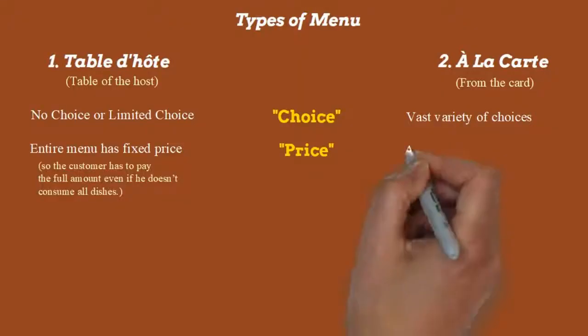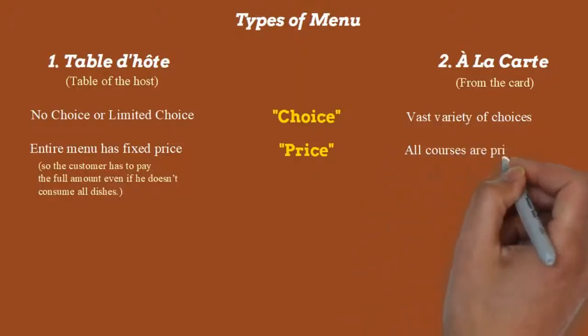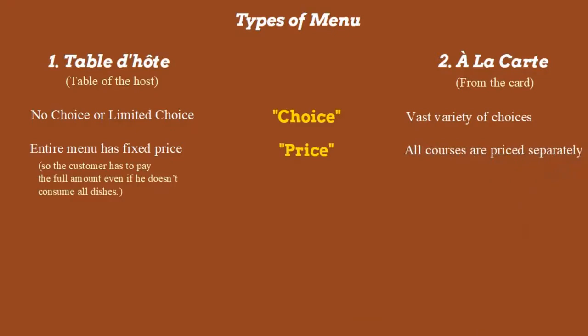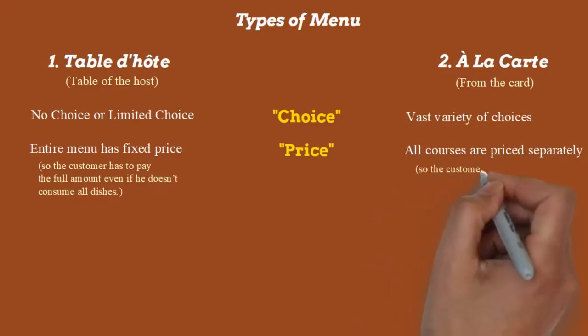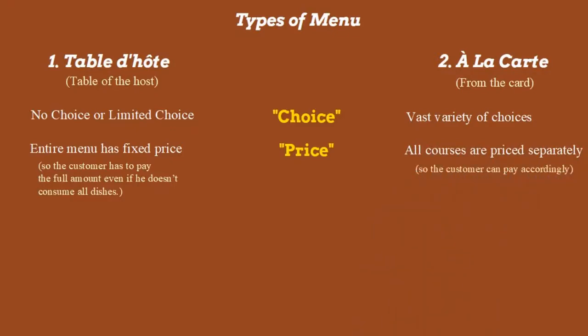On the other hand, in the a la carte menu we can make our own choices. We can order 1, 2, 3, 4, 5, whatever number of dishes we want, and we have to pay for them only. We are not going to pay for the other dishes which we haven't ordered. So this is another parameter on which both these menus can be differentiated. One is choice, another is price.